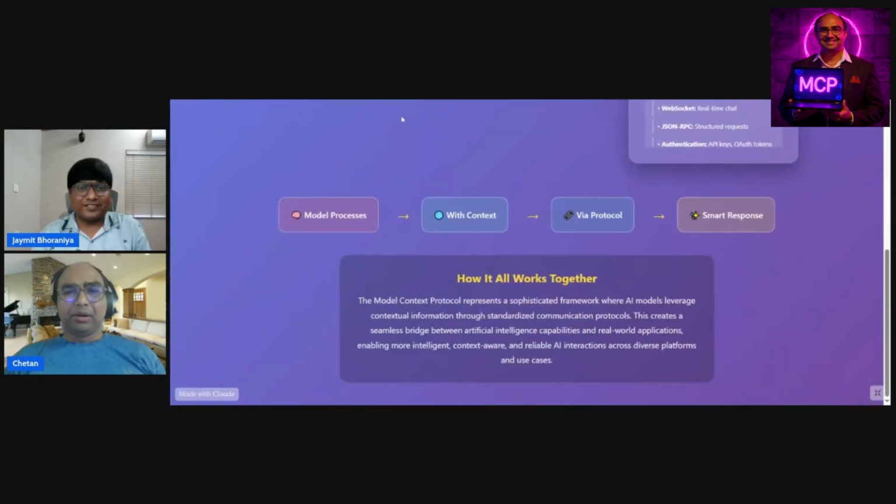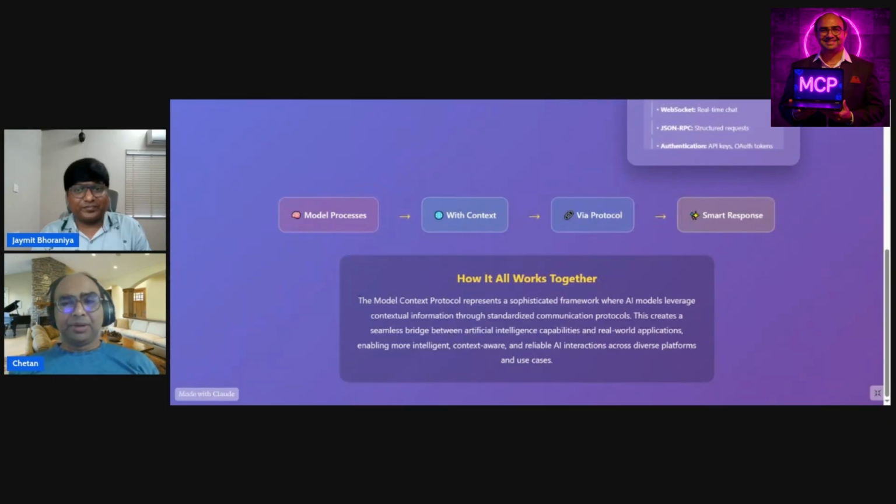Now, if we combine all this together, the Model Context Protocol represents a sophisticated framework where AI models leverage contextual information through standardized communication protocols like HTTP, web API, or RPC calls, right? This creates a seamless bridge between artificial intelligence capabilities, basically the LLM, and real-world applications, that can enable more intelligent, context-aware, and reliable AI interactions between diverse platforms and use cases.